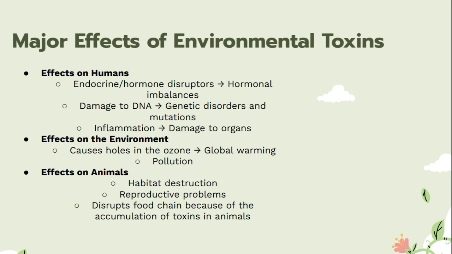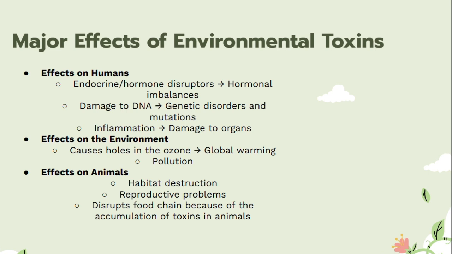However, there are major effects of environmental toxins on humans, the environment, and on animals. On humans, these cause disruptions to the endocrine and hormones. This causes hormonal imbalances. It also causes damage to DNA, which leads to genetic disorders and mutations. Finally, it can cause inflammation, which leads to damage to organs.